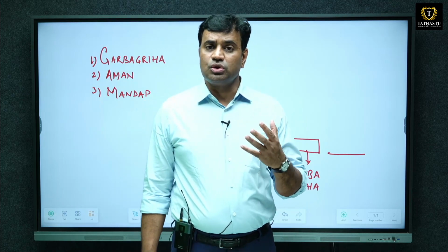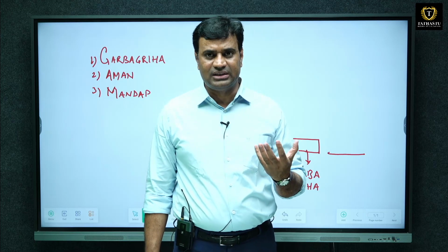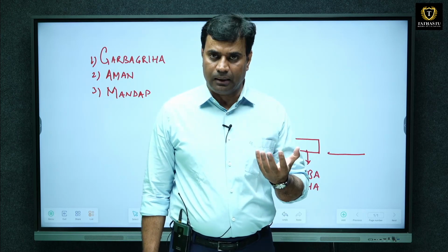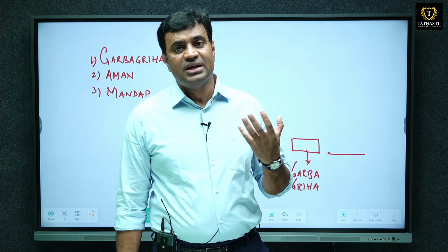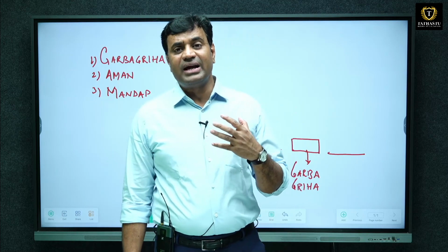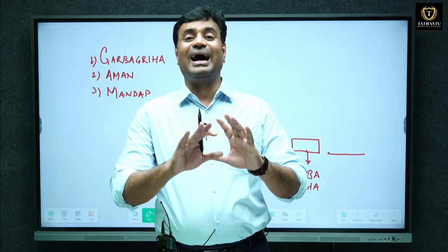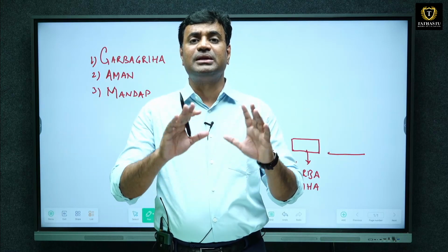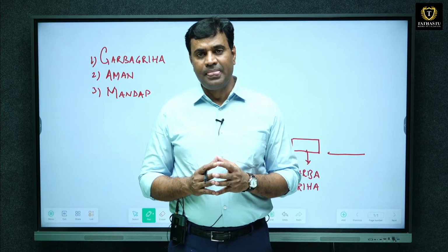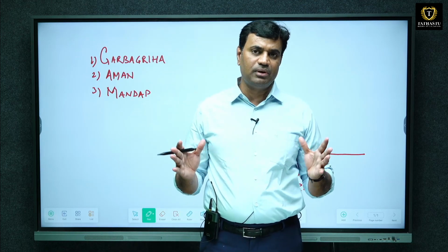Mandap is also known as simple mandap. It can also be known as ardha mandap or half mandap, maha mandap, or kalyan mandap. Kalyan mandap was largely constructed in southern temples to mark marriage occasions. Then we have other mandaps also. It can be a 1000 pillared mandap where multiple pillars are constructed. So mandaps vary in size and form from place to place and from temple to temple.